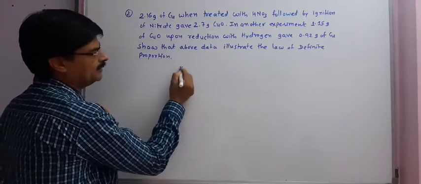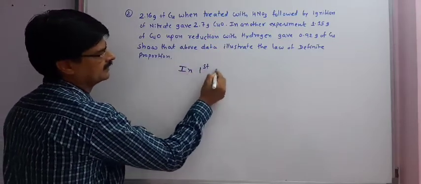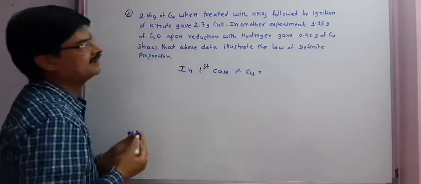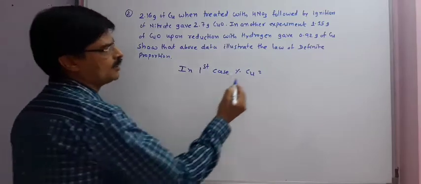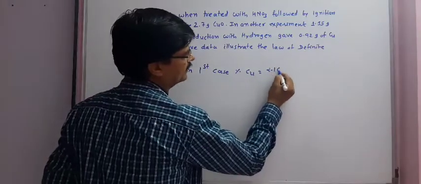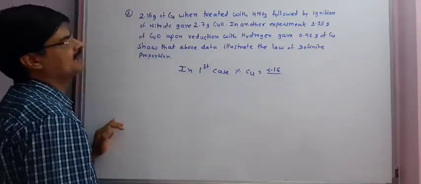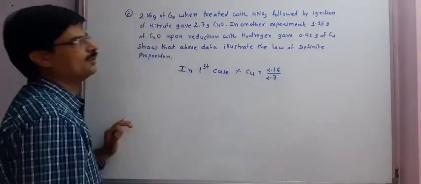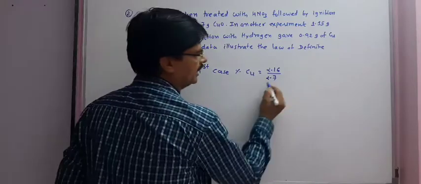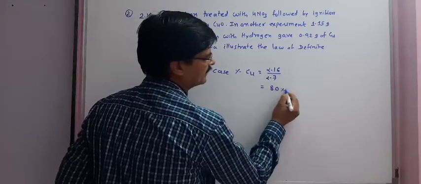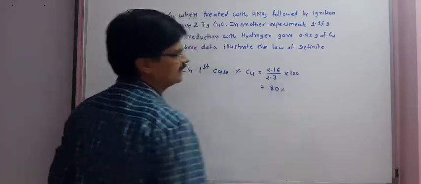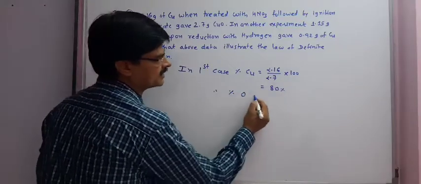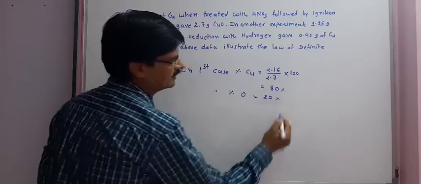So in the first case, percentage of copper can be found out by 2.16 gram of copper and 2.70 gram of CuO, we will get 80%. Therefore, percentage of oxygen in the first case will be 20%.